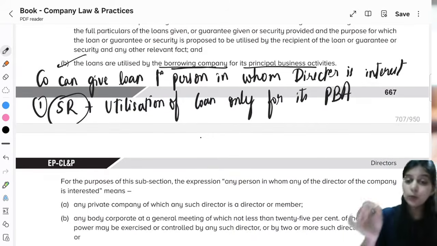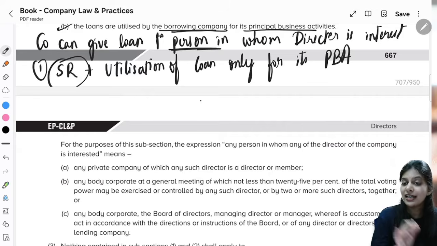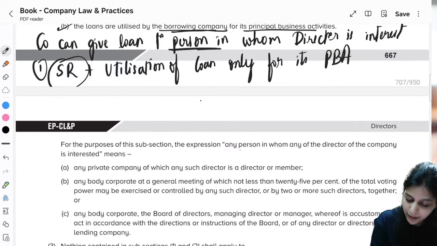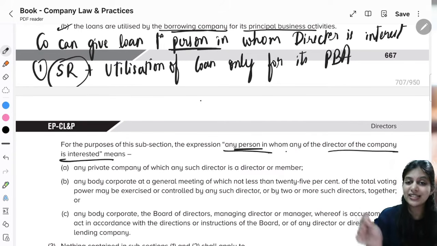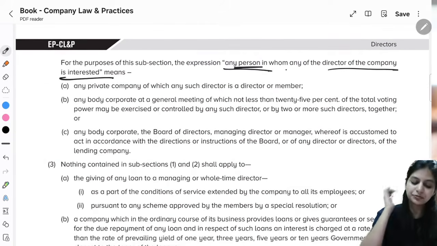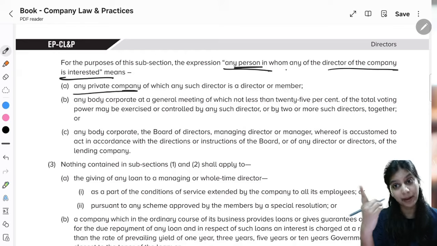Alright, now we will see. Now we saw company can give loan to the person in whom director is interested. We will understand who is this interested person. So as you all know, person is not just natural person, it is also artificial person. So any person in whom any of the director of the company is interested means any private company of which any such director is a director or a member.